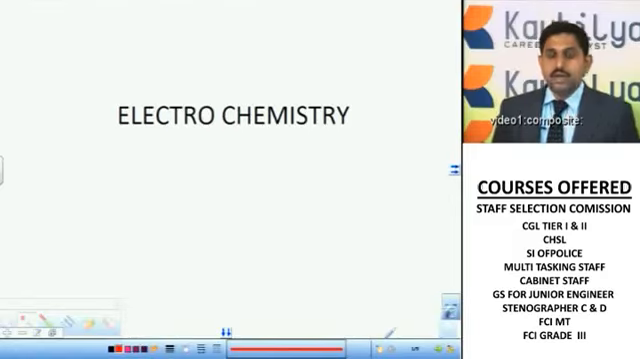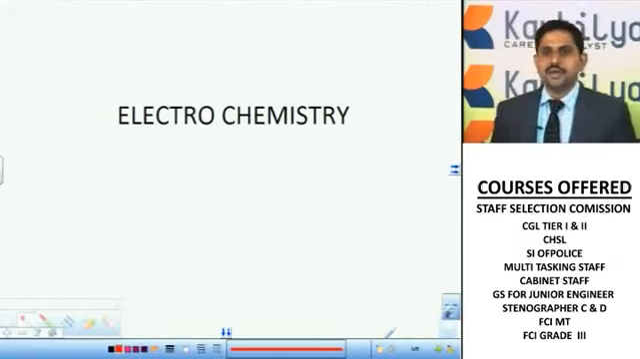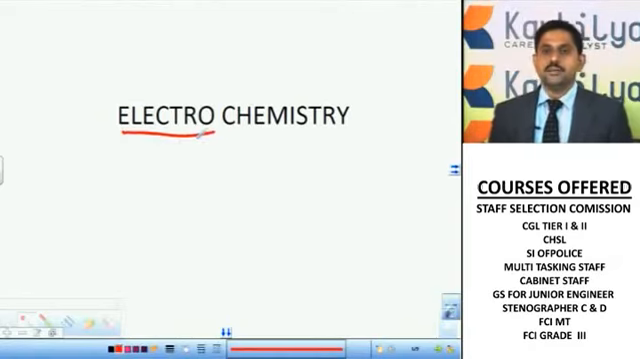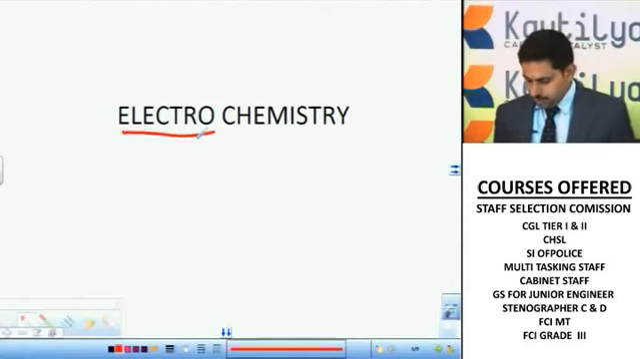Hello friends, now we'll start a new concept in chemistry called electrochemistry. Electrochemistry is how you produce electricity by using some chemical compounds. Simply we can say it is the production of electricity by using some chemical compounds.